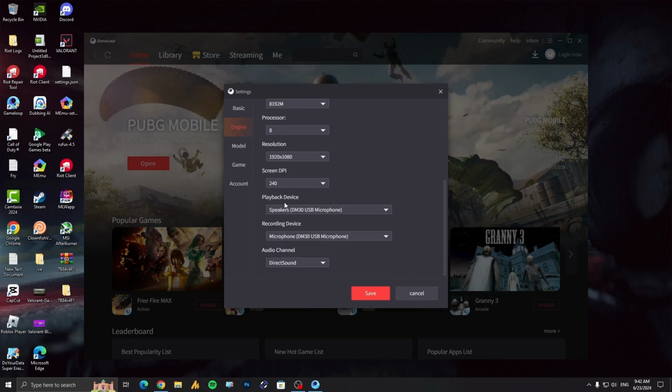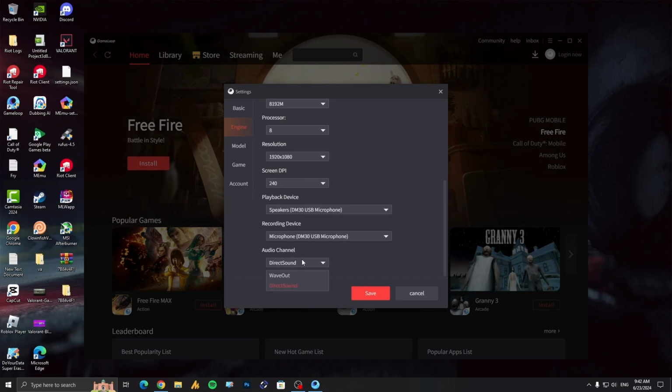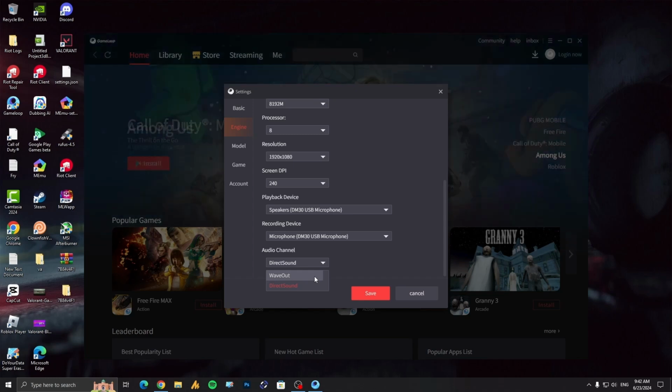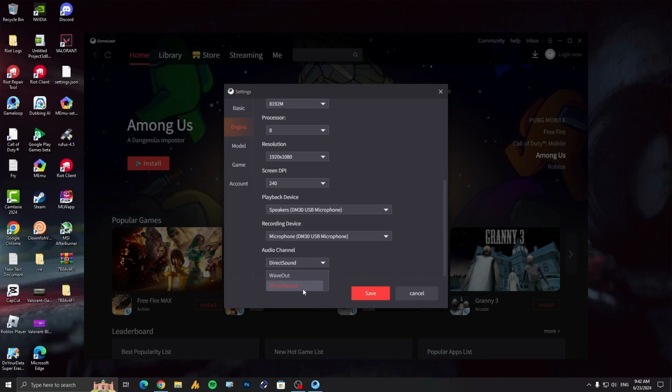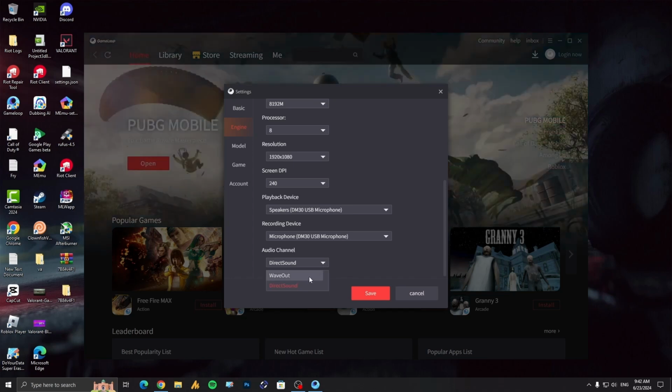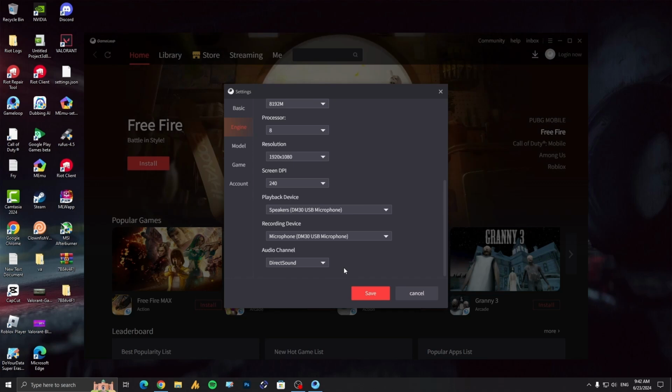Now, playback device, of course you know about this. Recording device, of course you know about this. But audio channel, okay. Now wave out, sometimes I feel that delay, like I hear my footsteps in delay, so I switch it to direct sound, which is far better than the wave out. But you need to tweak between these. Maybe in your case you are facing issues with direct sound instead of wave out, so you need to tweak between them if you are facing delay in sound.